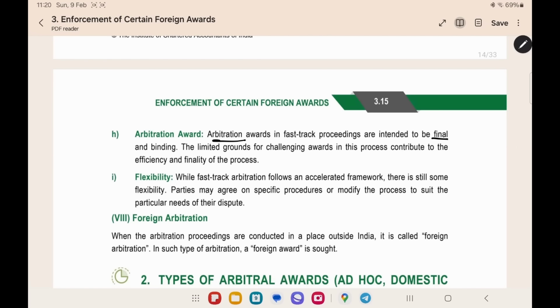Arbitration awards are final and binding. Same as 29A, 29B fast track procedure awards are also final and binding. There is no difference in the legal status of the award. Flexibility. For an accelerated framework, there is still some flexibility. Even though the framework is accelerated and you have to complete within 6 months, still certain things can be decided by the parties. Specific procedures can be decided by the parties.